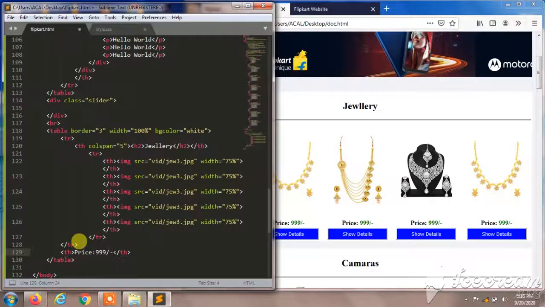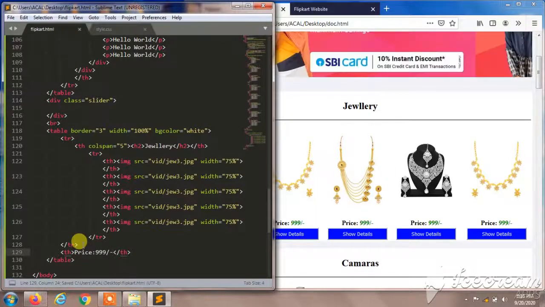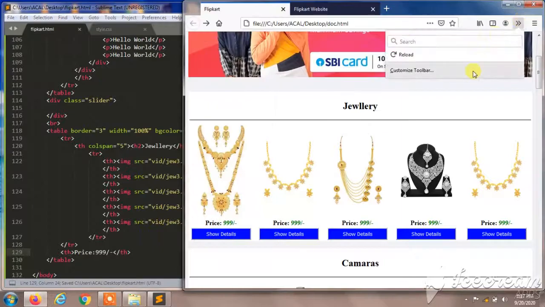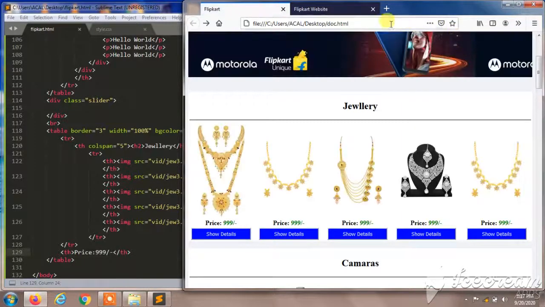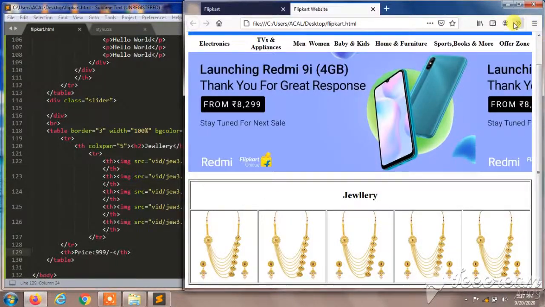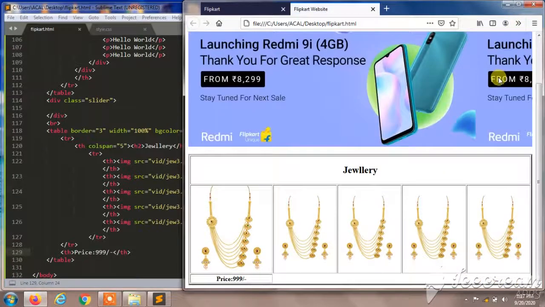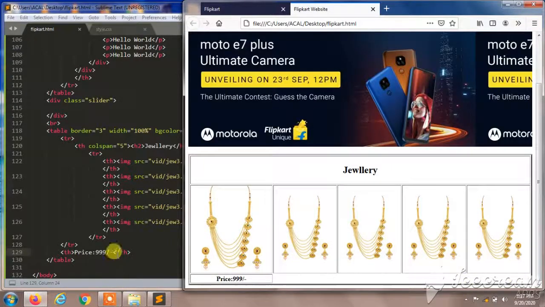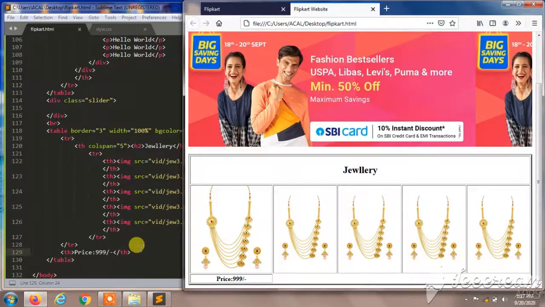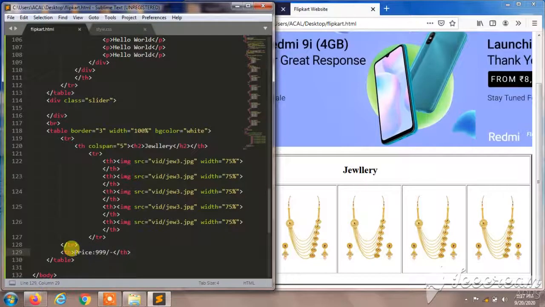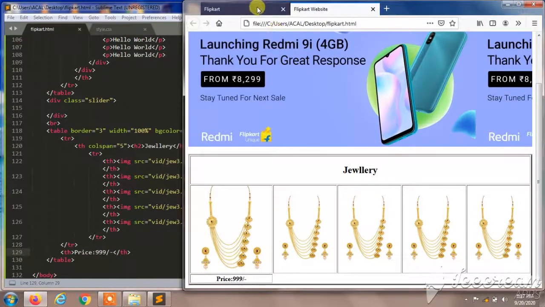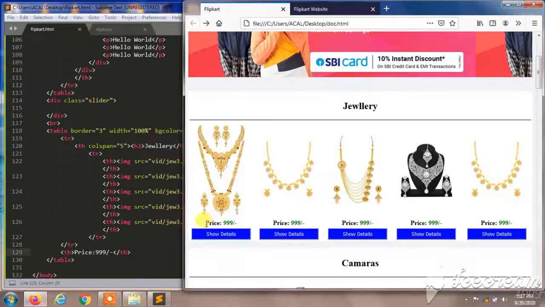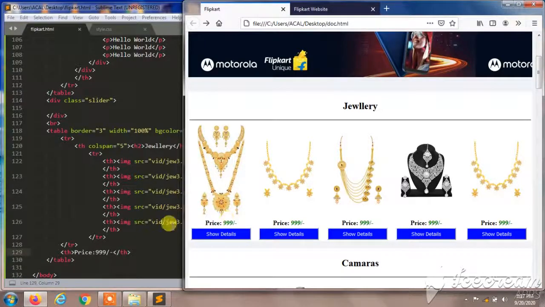The price will be $9.99. If you want, you can change the cost as you require. So let's see in our web page what will happen. It shows the price as 9.99, but the color of the 9.99 was green. So I'll give some style here.